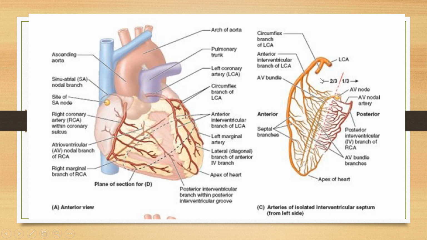This is very important. See here, this is the left coronary giving two branches, the circumflex branch and the anterior interventricular branch of the left coronary. It is giving septal branches. These are all septal branches. These septal branches will supply the 2/3 of the ventricular septum, and the other 1/3 of the ventricular septum is supplied by the right coronary artery, which is giving the posterior interventricular branch. So this diagram is also very important. You should know how much part of the ventricular septum is supplied by the left coronary and how much is supplied by the right coronary artery.